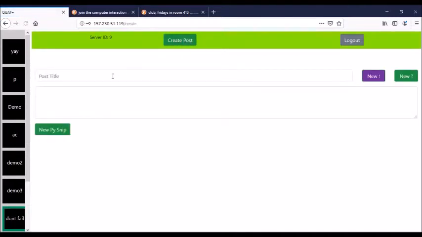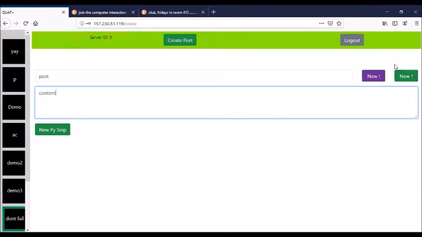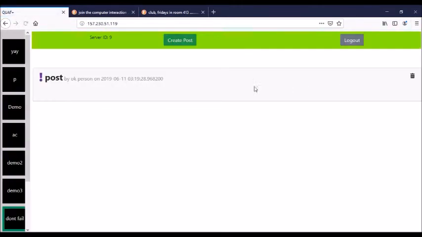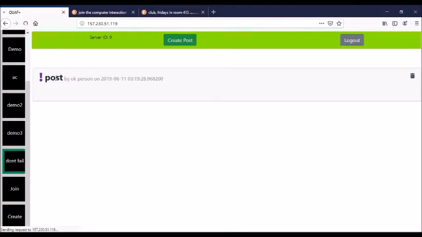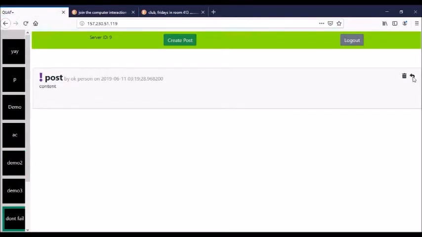You can create posts. You can name the post. You give the post a name and some content, and you can either choose between announcements or questions, and yeah, it's these buttons. Announcements are labeled by these exclamation marks. You can click it and add a reply.